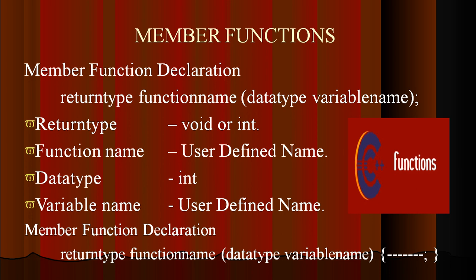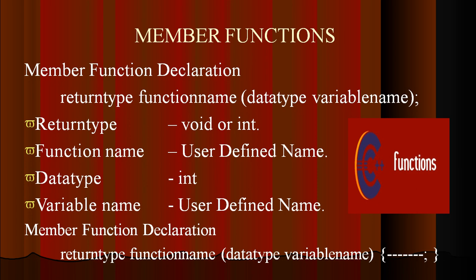The return type will be mostly void or integer. If it is integer, it will return a value; by default the return type is integer. If we use void, we need not use the keyword return and it will not return anything. It is a null data type.